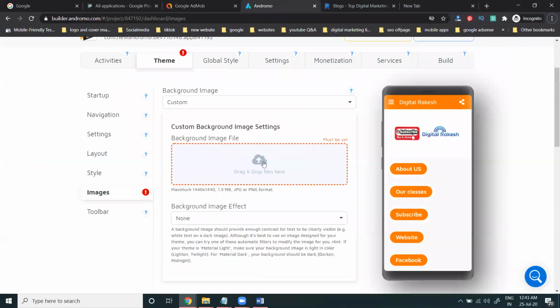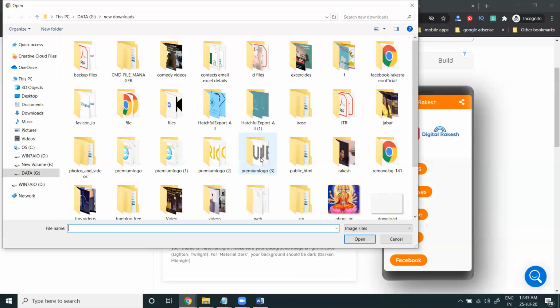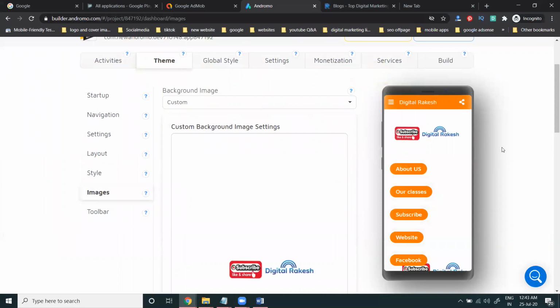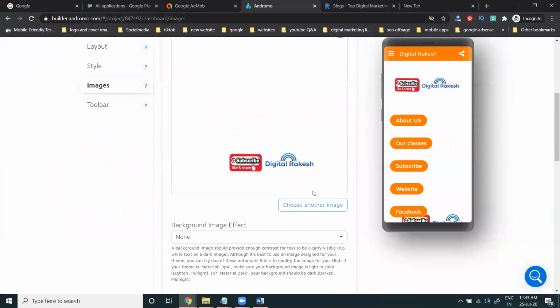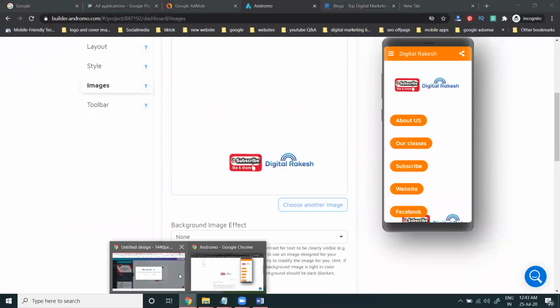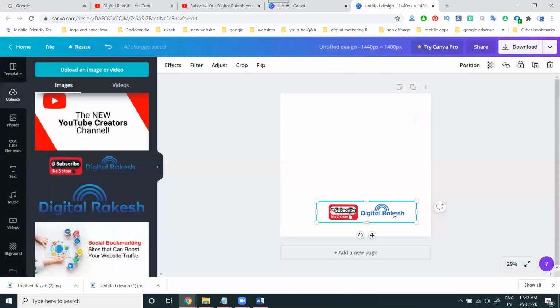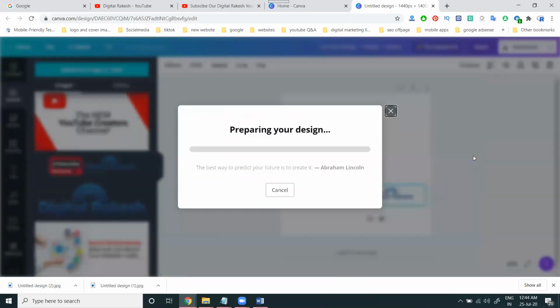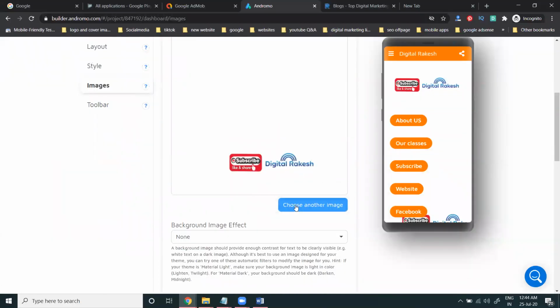Download. Database size difference. Based on the size request, you can upload your image here.